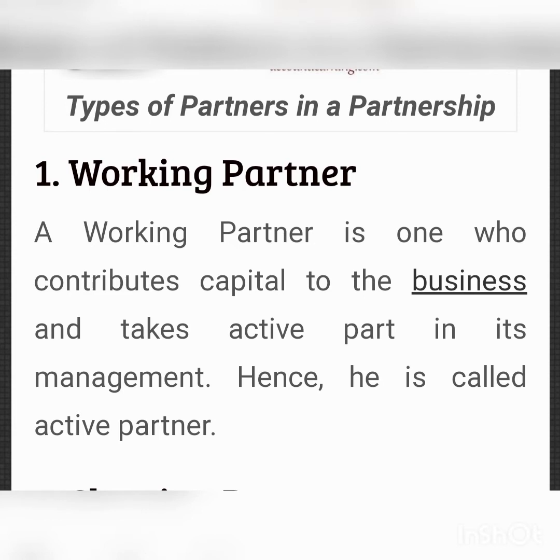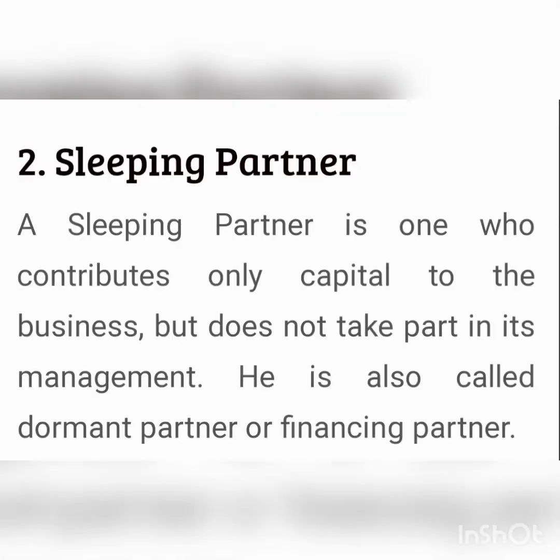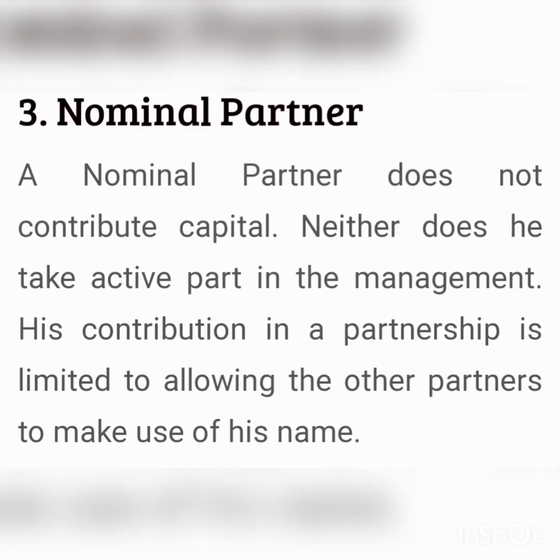Second type is sleeping or dormant partner. Partners who don't take part in the day-to-day activities of the business are called sleeping partners. These sleeping partners are also known as dormant partners. A sleeping partner contributes capital to the firm, shares its profits and losses, and he has unlimited liability.